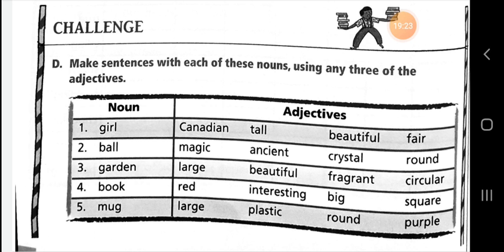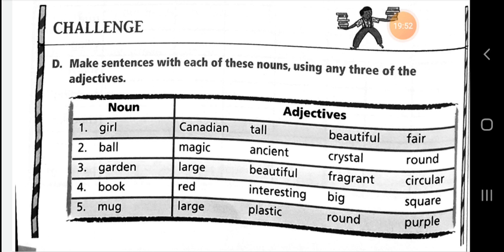Fourth set, the noun is book, and the adjectives are red, interesting, big, square. So using 3 adjectives from the given adjectives, the fourth sentence I am going to form is: a big, interesting, red book is mine.